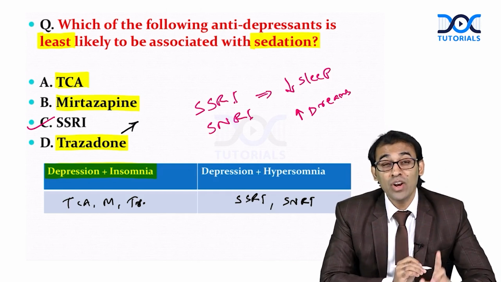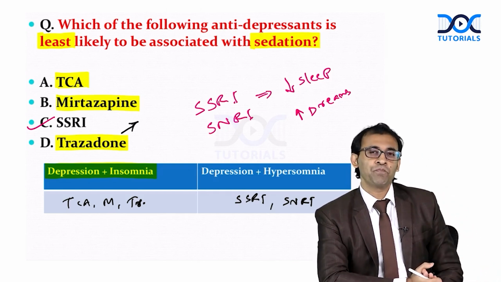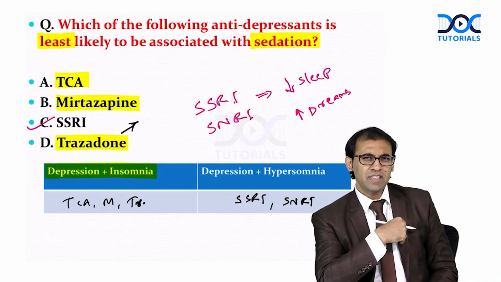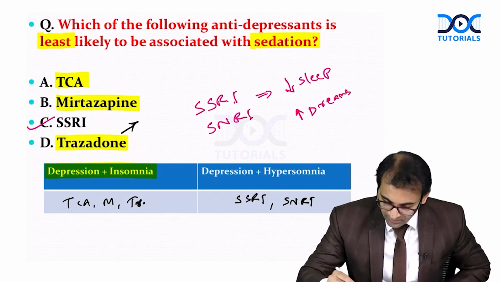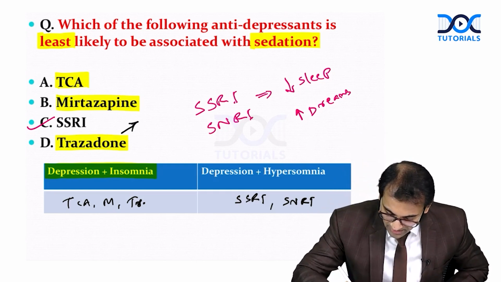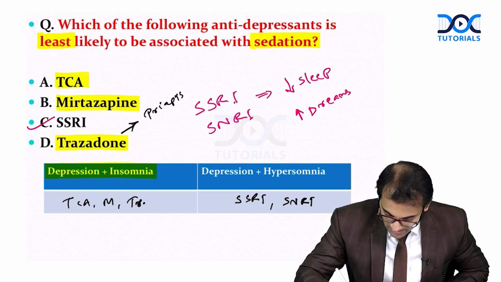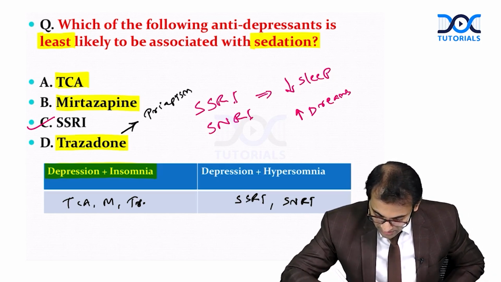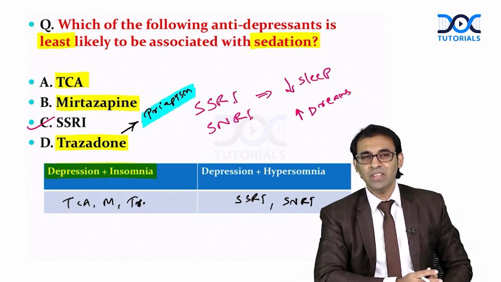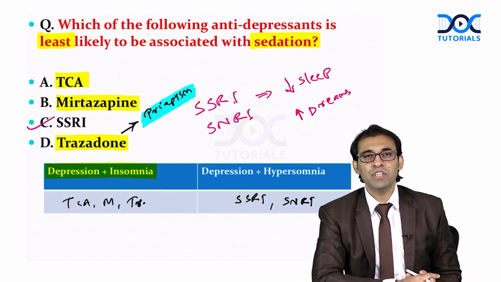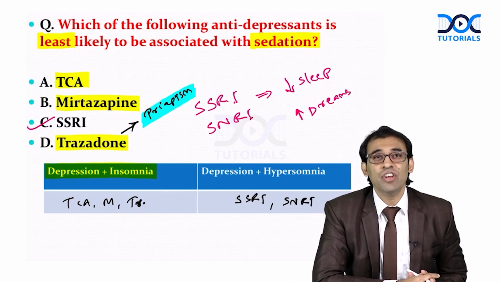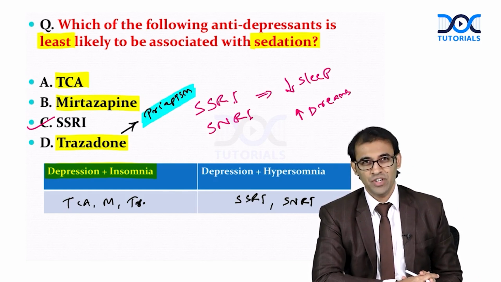When I talk about this medicine, this antidepressant, very, very important. Recently, in one of the PG exams, they asked which antidepressant can cause priapism? Please mention here: trazodone can cause priapism. What is the meaning of priapism? Painful erection of the penis.